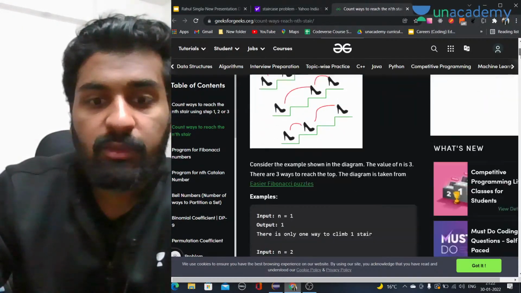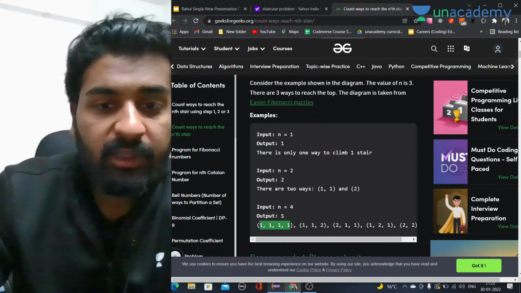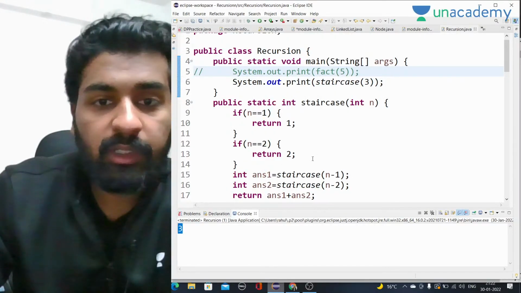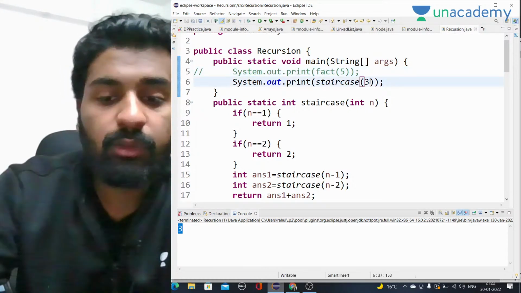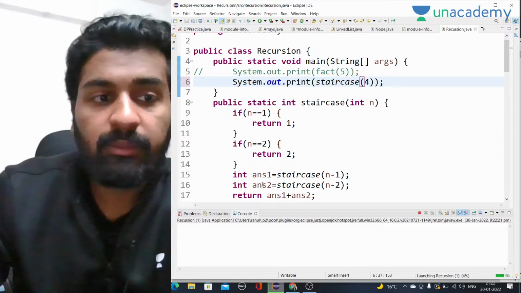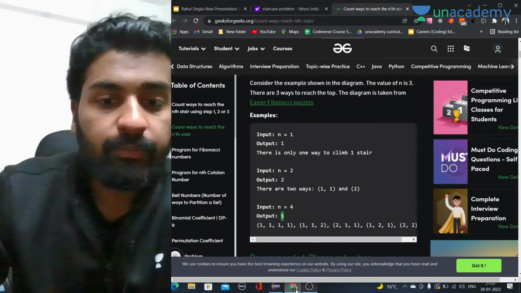Now you can see here, for n is equal to 4, the answer is 5, right? They have written that as well: one step, then one step, 2 steps, 2 steps, one step, 2 steps. So if we calculate for n is equal to 4 and run it, the answer is 5. That means we are getting the correct answers for every value.